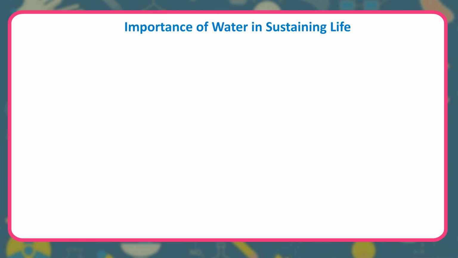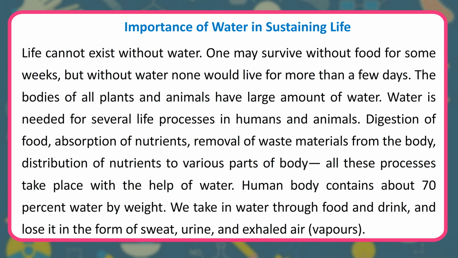Importance of water in sustaining life. Life cannot exist without water. One may survive without food for some weeks, but without water none would live for more than a few days. The bodies of all plants and animals have large amount of water. Water is needed for several life processes in humans and animals. Digestion of food, absorption of nutrients, removal of waste materials from the body, distribution of nutrients to various parts of the body. All these processes take place with the help of water.